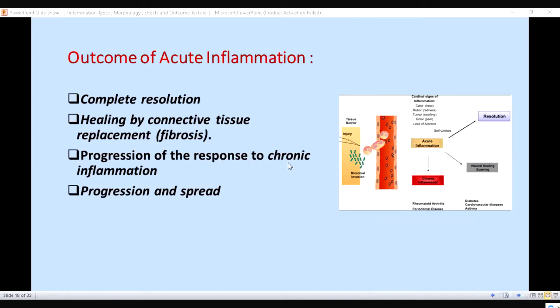Or there can be progression of the response to chronic inflammation. This acute inflammation, where you see a lot of neutrophils, can change into chronic inflammation, where you can see monocytes, macrophages and lymphocytes. Then there is progression and spread. At one point acute inflammation can spread. If you do not take antibiotics or apply medicine, it will spread to other portions.